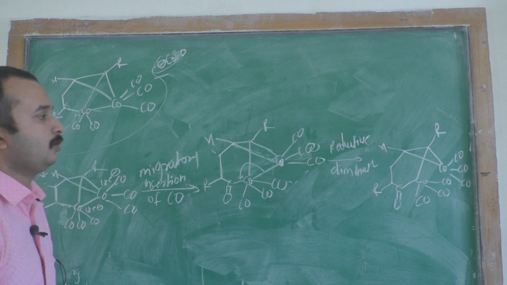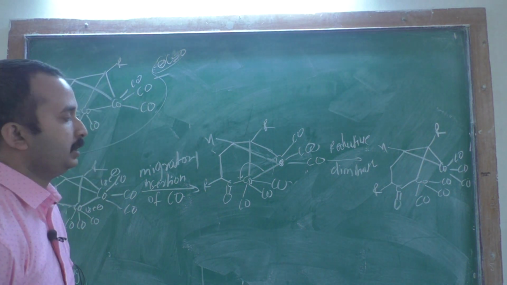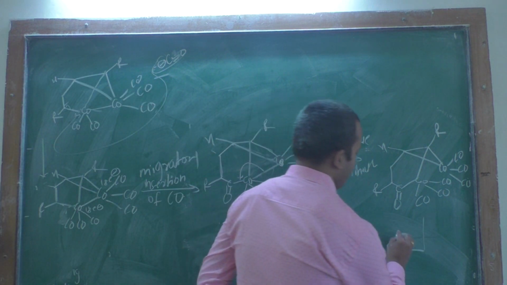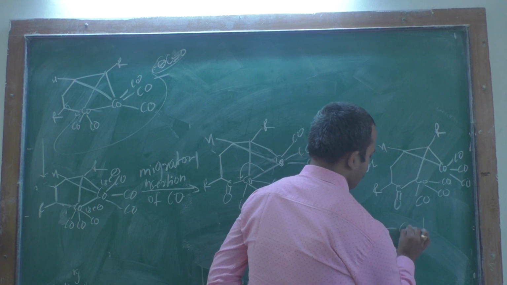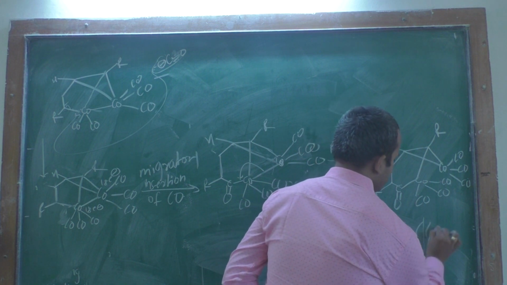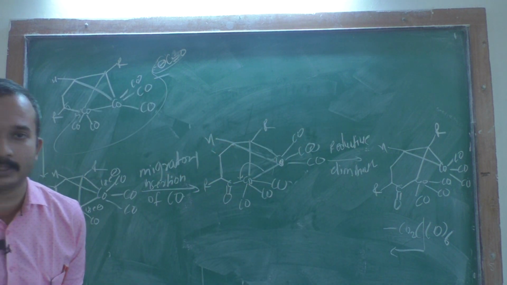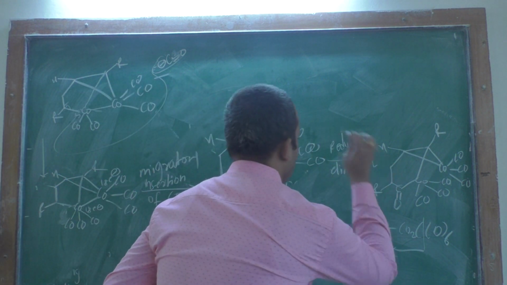Then the side product is about this Co2(CO)6, okay, Co2(CO)6 is your side product. You have to remove it from them.